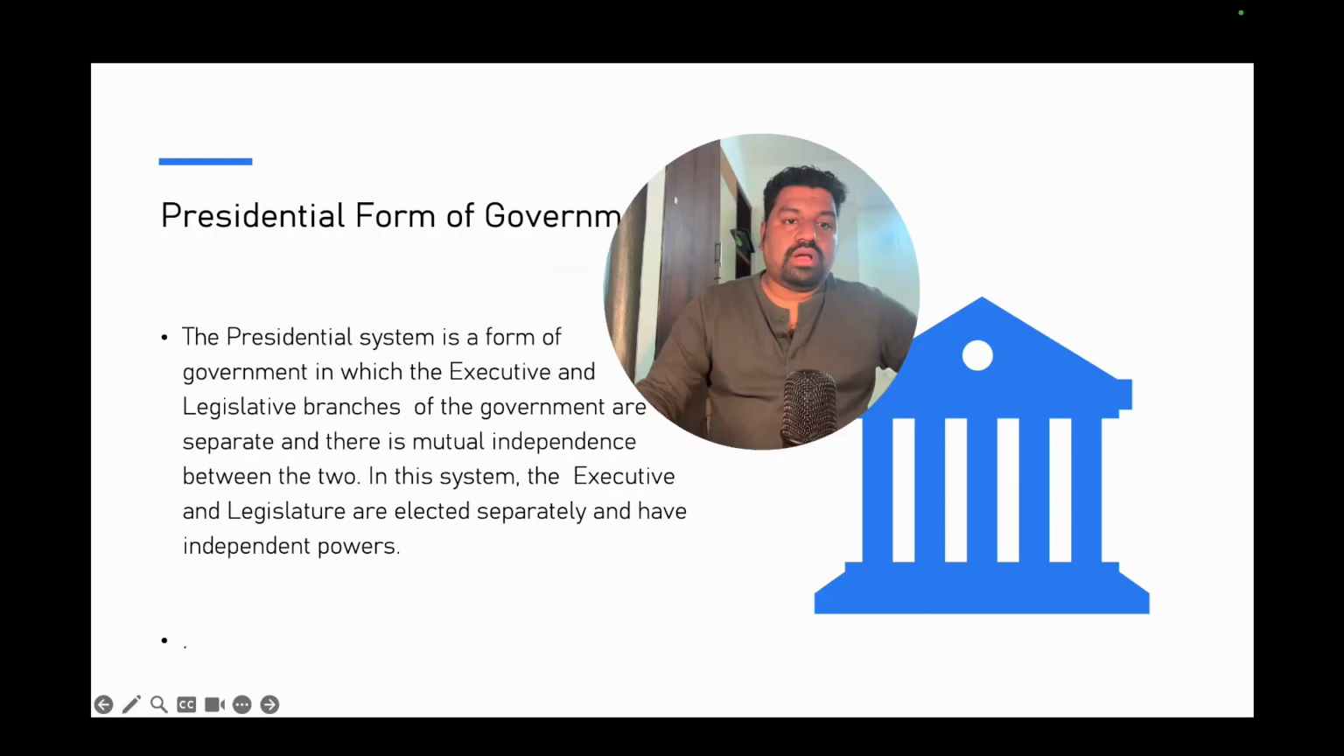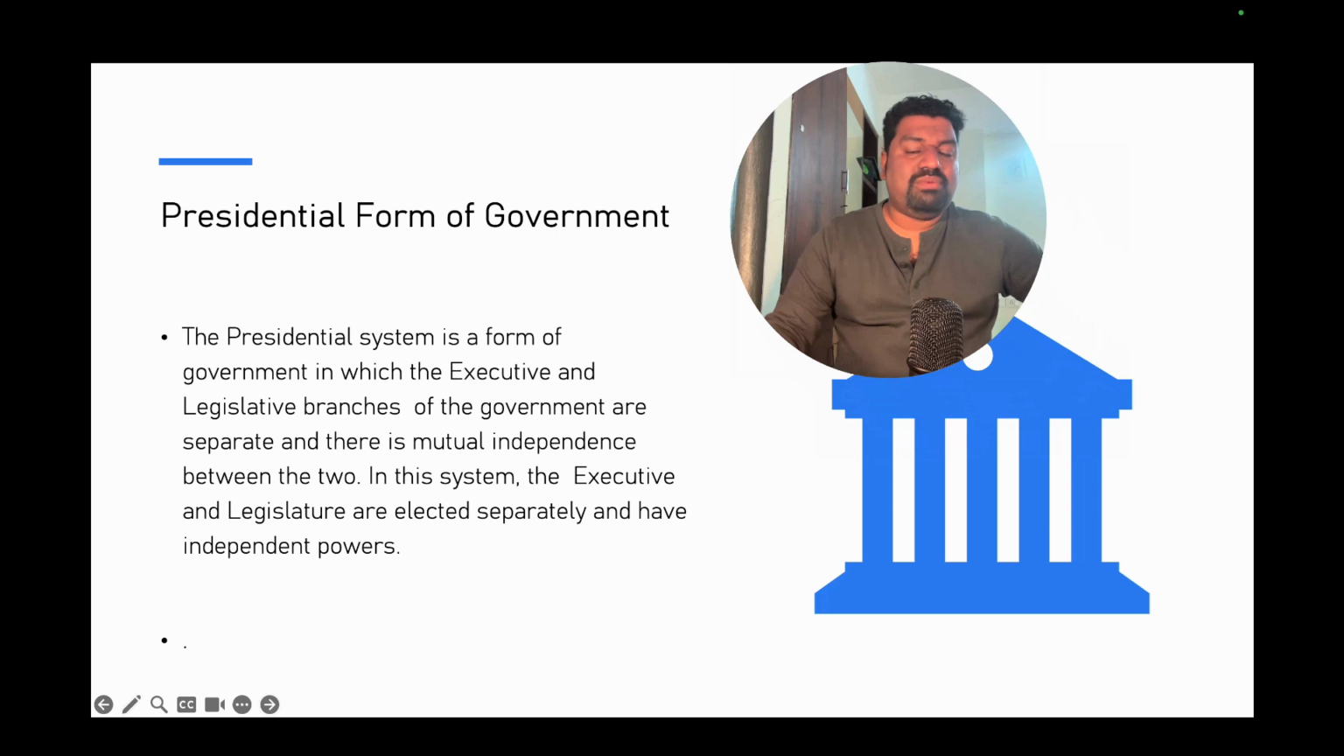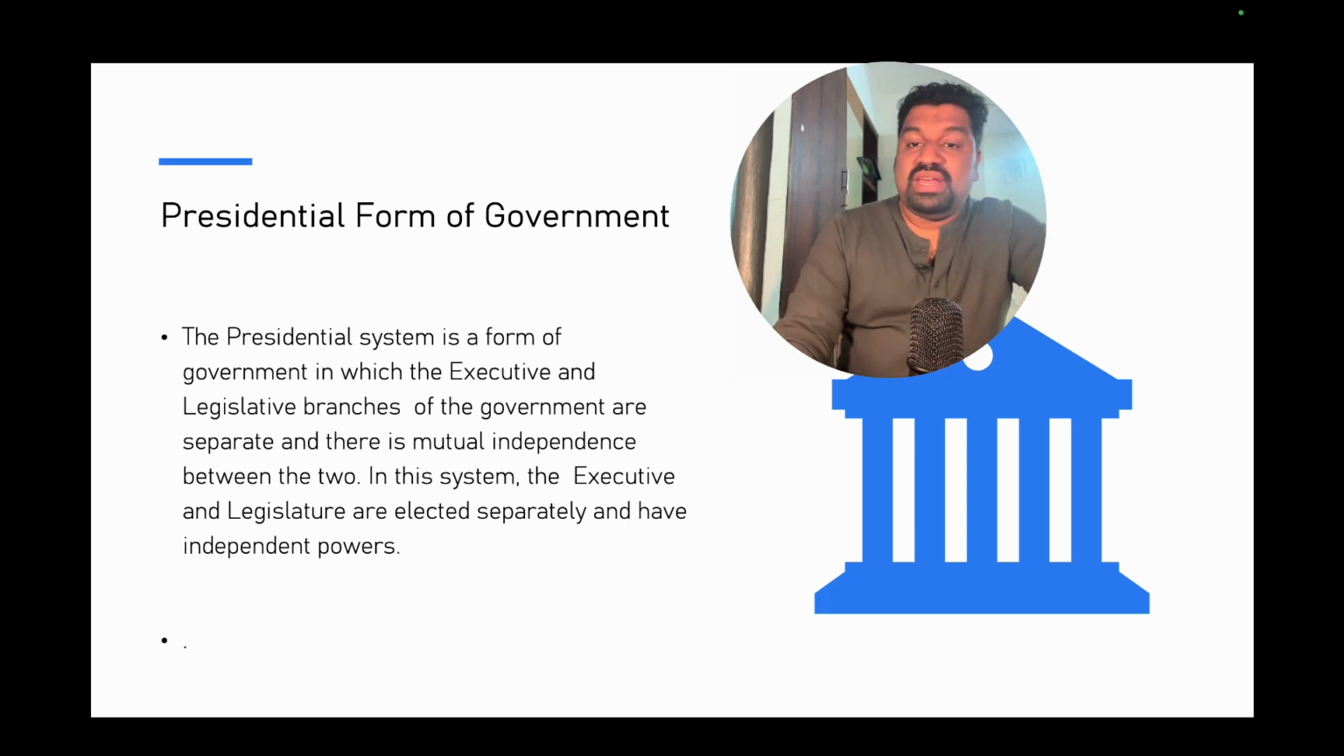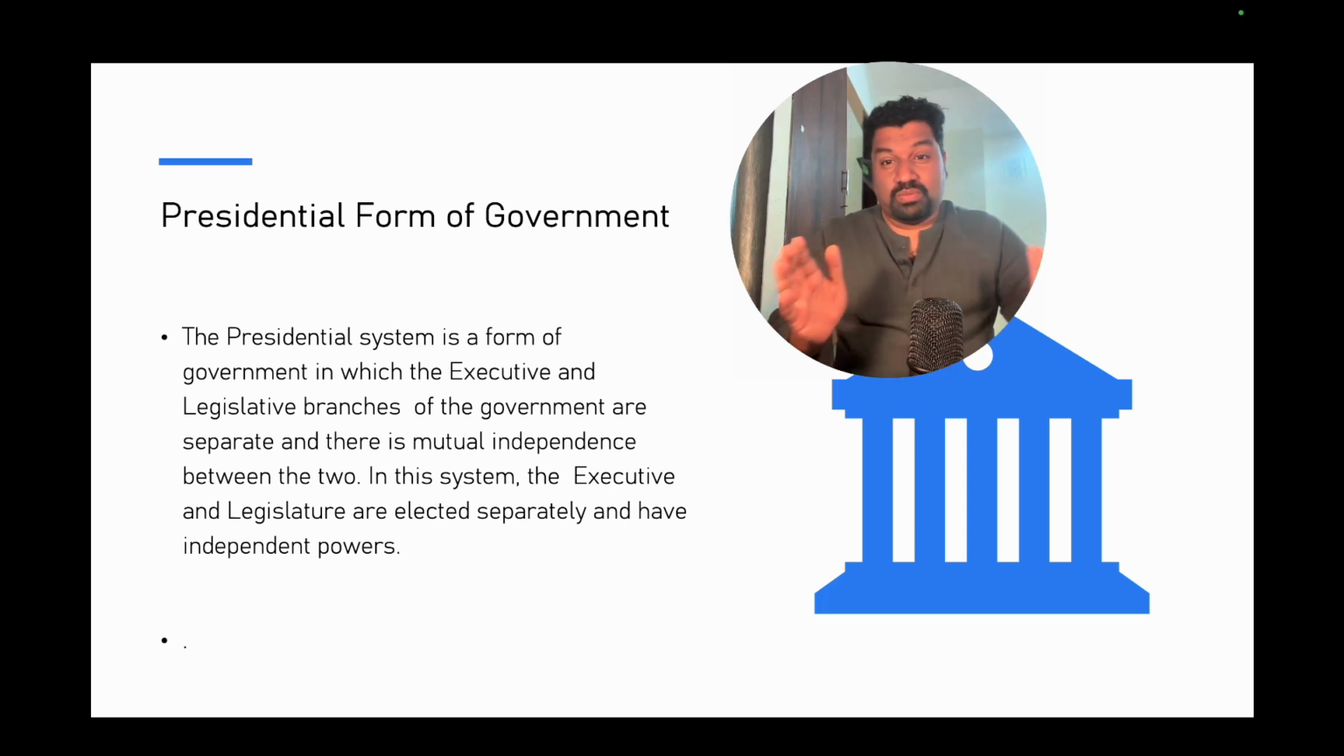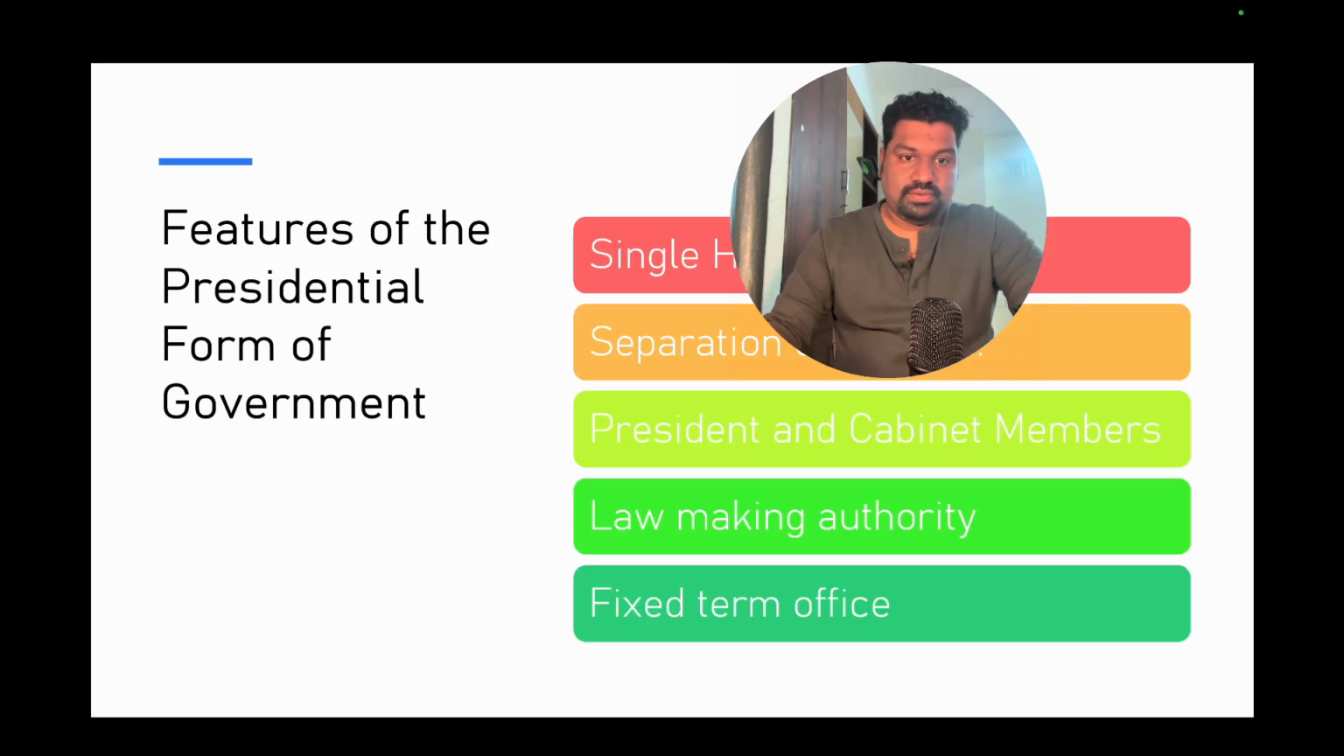Now, coming to the presidential form of government, the best example is the United States, as you know very well. The presidential system is a form of government in which the executive and legislative branches of the government are separate and there is mutual independence. There is a clear-cut difference between the executive and legislative branches. The executive and legislature are elected separately and are independent, not like in India or in the parliamentary form of government where they overlap in the parliament.